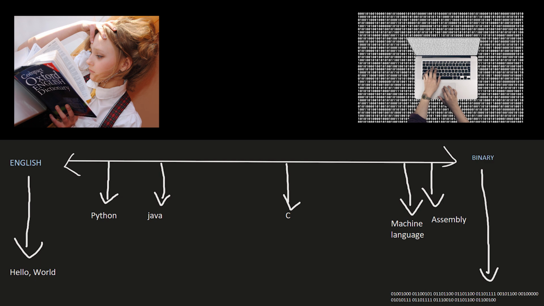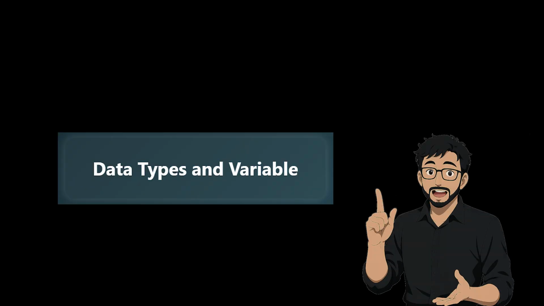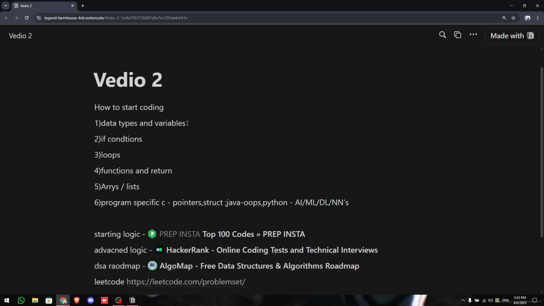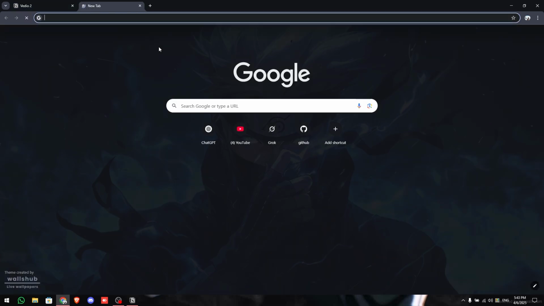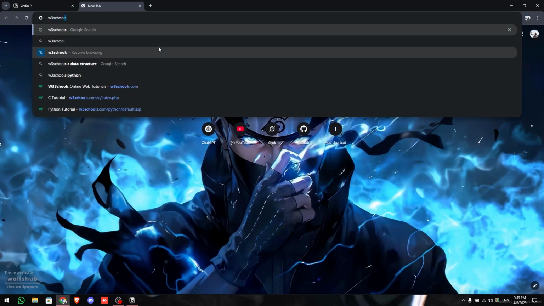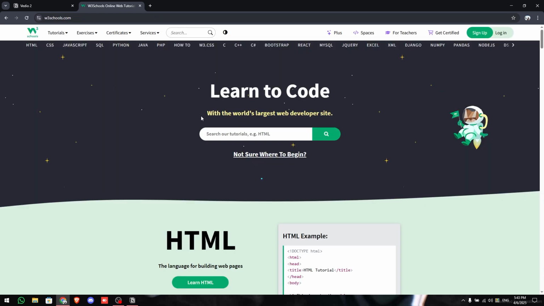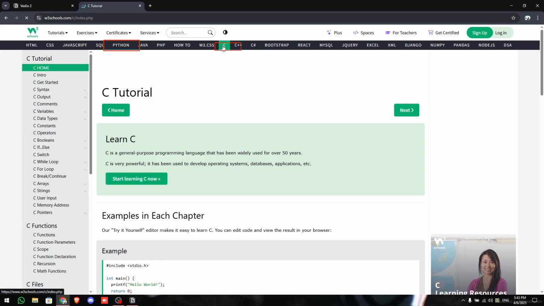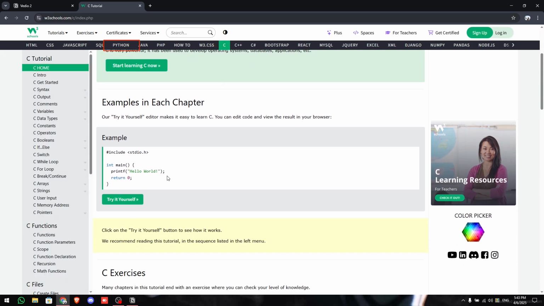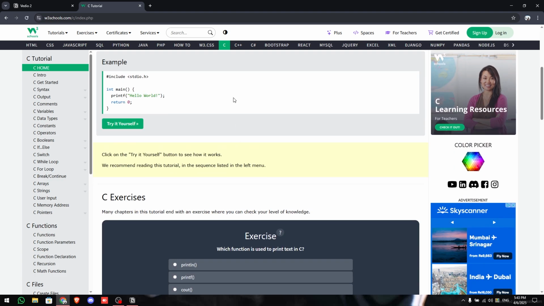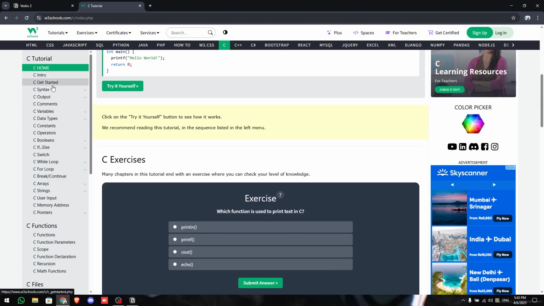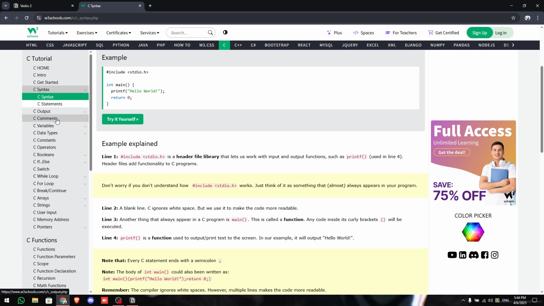Okay, now the first concept you want to know in coding is called data types and variables. If you are confused on where you can access this, there is one simple link called W3 School. W3 School has almost the syntax of every programming language that we generally use. So Python, C. For this tutorial we can take C. Like this it will tell us how everything works. So let us go one by one. Now if we go to, let us say, data types.